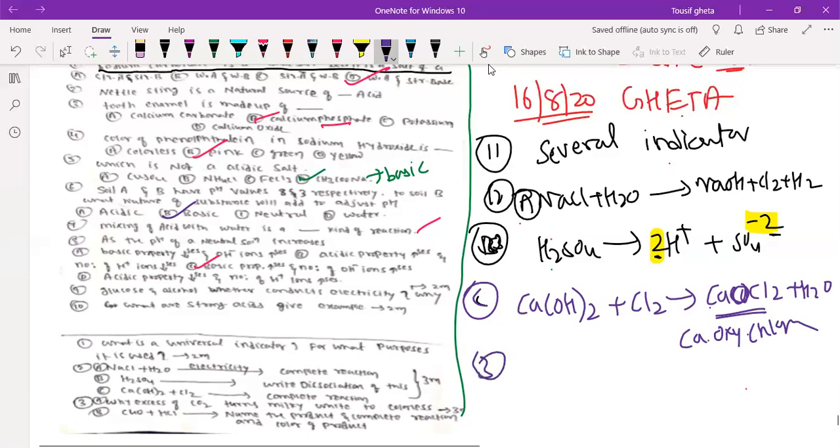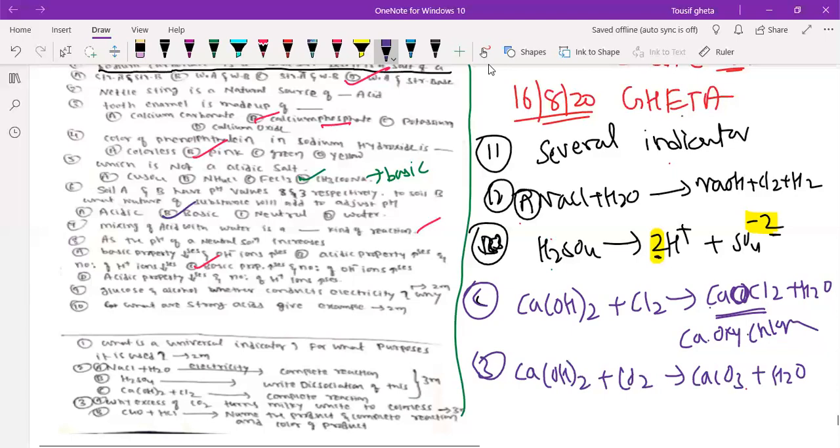Why does excess carbon dioxide turn milky white to colorless? See, when you pass carbon dioxide to lime water, actually it turns milky white. So this was the reaction: Ca(OH)2 plus CO2, you got CaCO3 plus water.